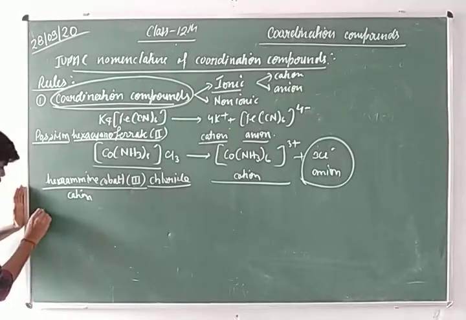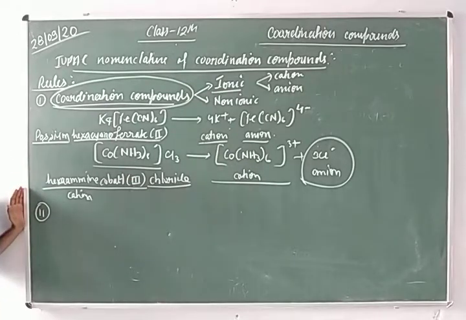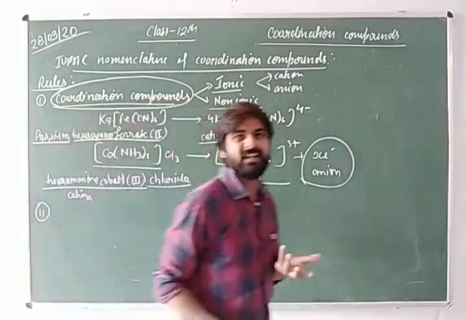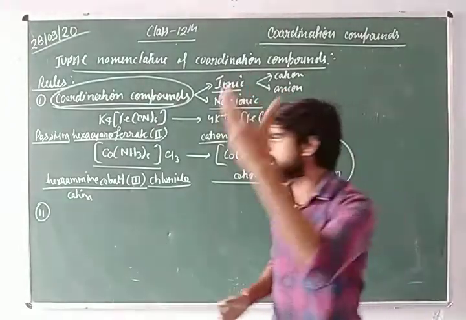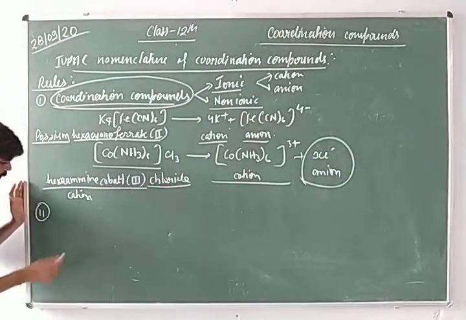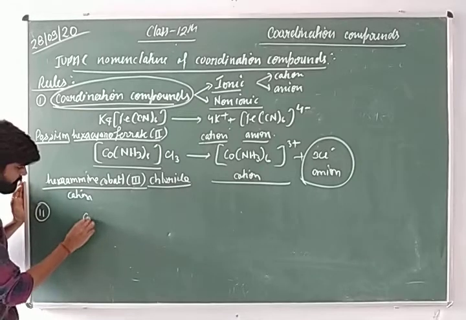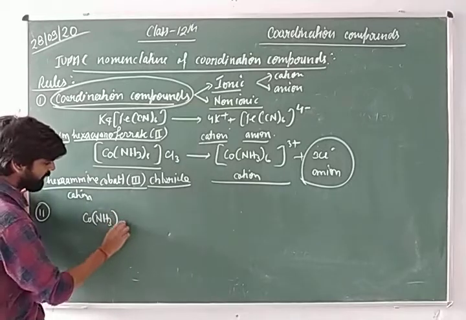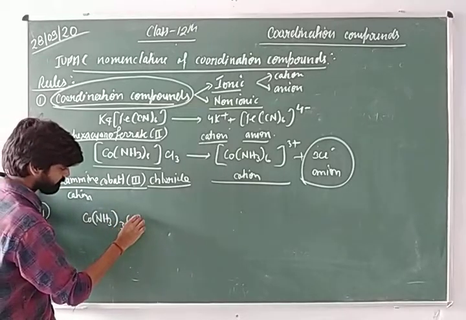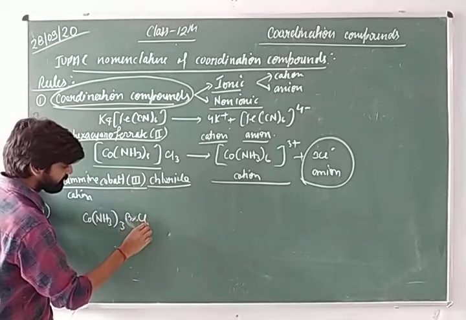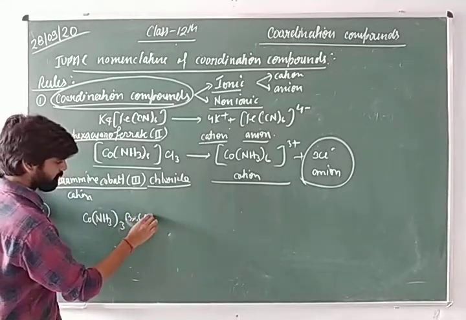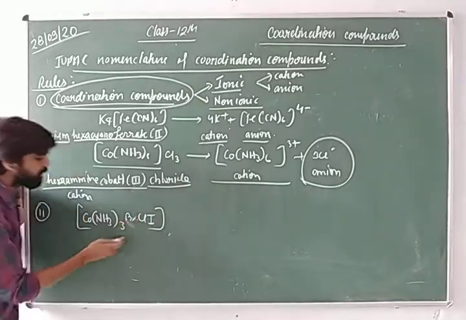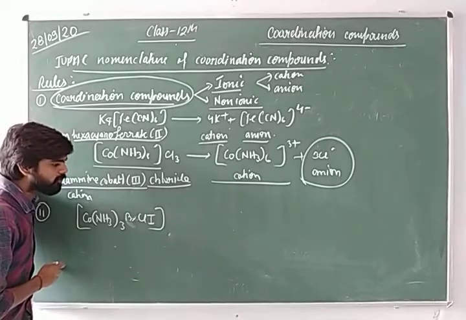So students, what is the next rule? Sir, the next rule is for non-ionic coordination complexes. Those complexes which do not give any cation or anion, any ions, are known as non-ionic. For non-ionic coordination complexes like this one, [Co(NH3)3BrClI], you can see this complex does not undergo ionization.